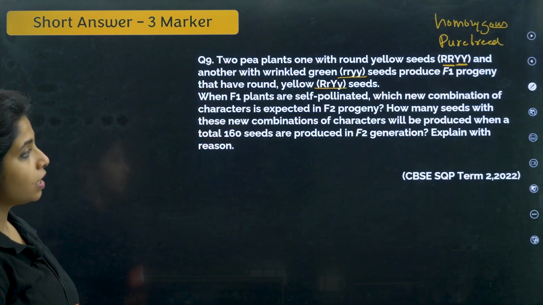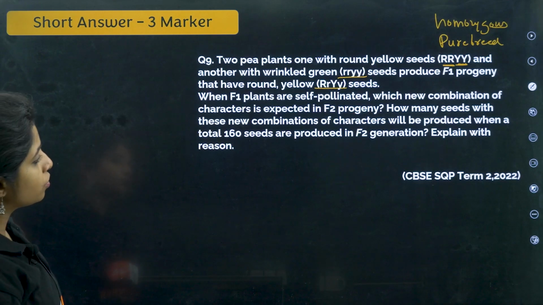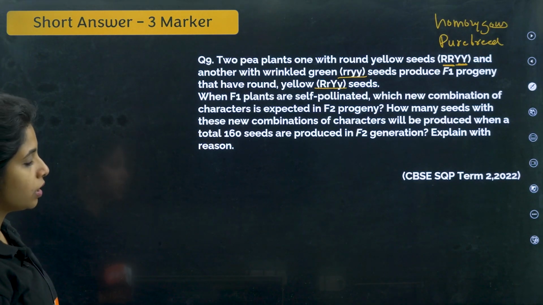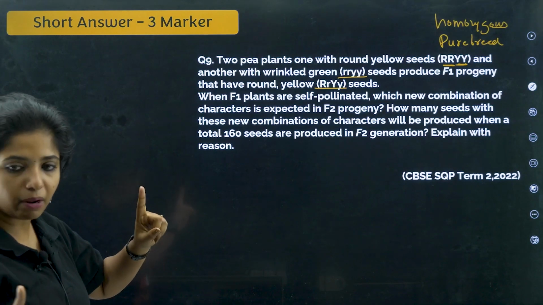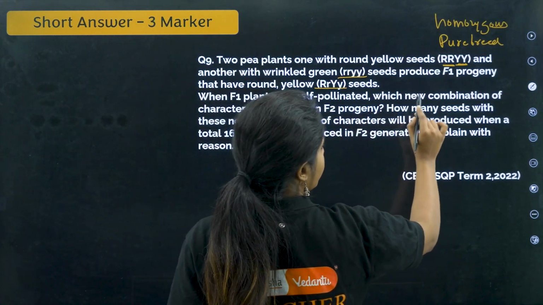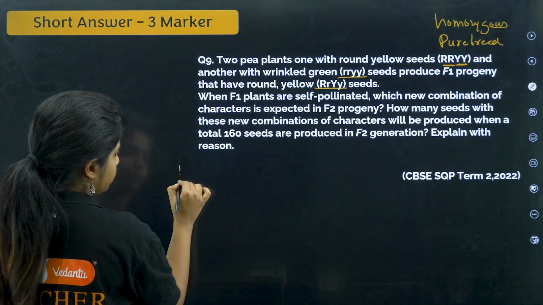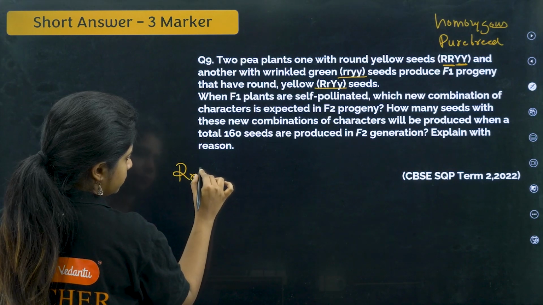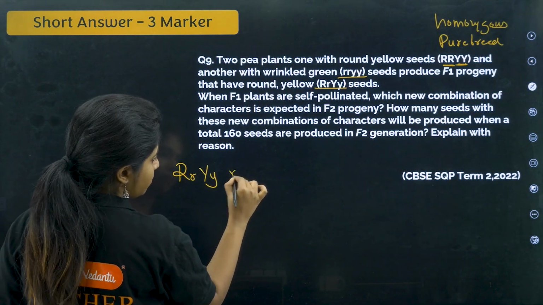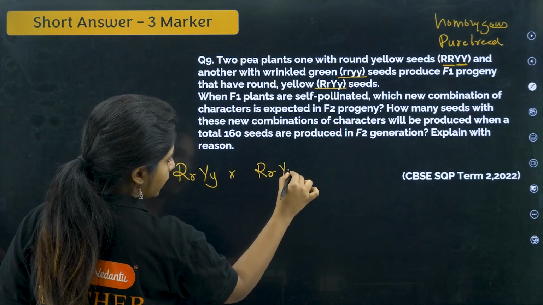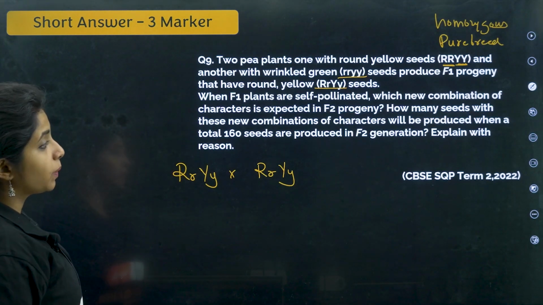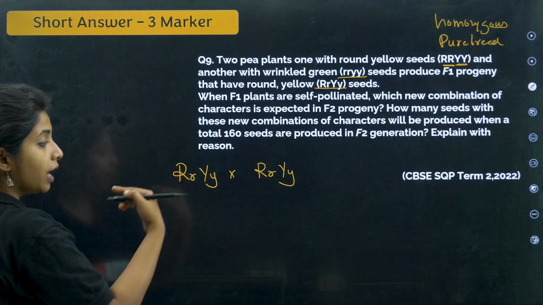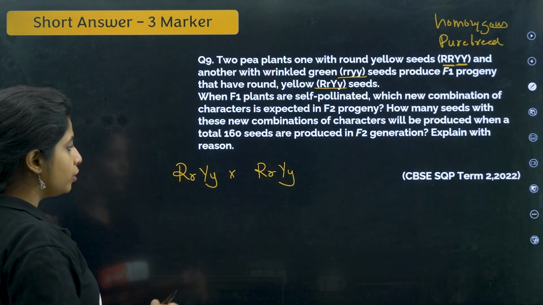When F1 plants are self-pollinated, which new combination of characters is expected in F2 progeny? How many seeds with these combinations? Let's do it part by part. When F1 plants are self-pollinated, that means you have to make a copy like this. Which new combination of characters is expected in F2? So we have to find the new character that is found in F2. How will you find that?